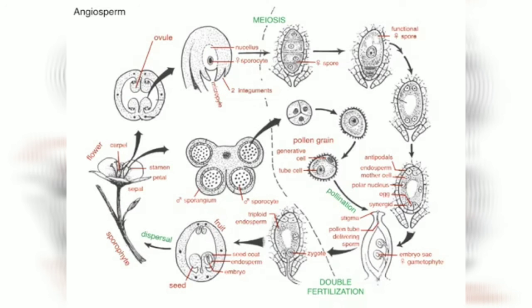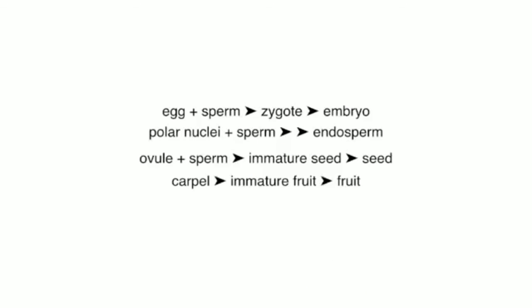So I've made this little poem for you. The poem reads, eggs plus sperm make zygotes that grow up to be embryos. Polar nuclei plus the other sperm nucleus grow up to be endosperm. Ovules plus sperm result in immature seeds that grow up to be seeds. And then the carpel, after fertilization, is an immature fruit, which grows up to be a fruit.